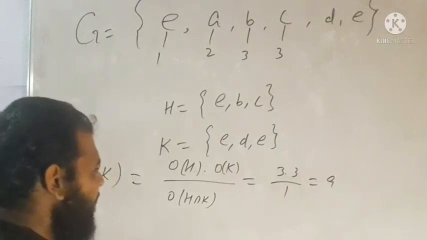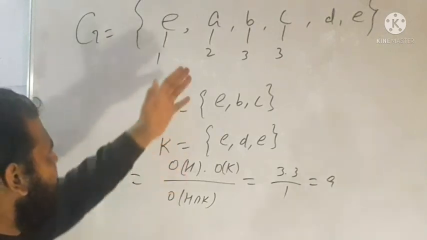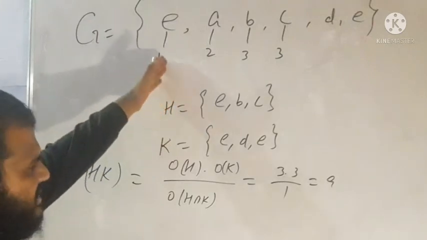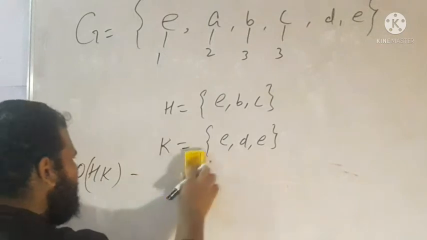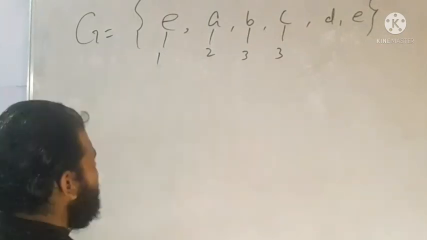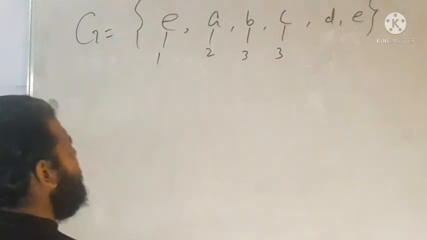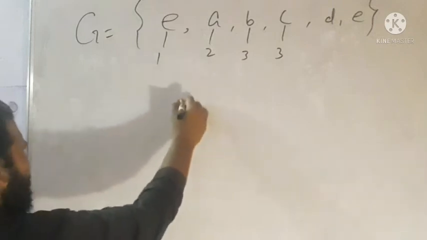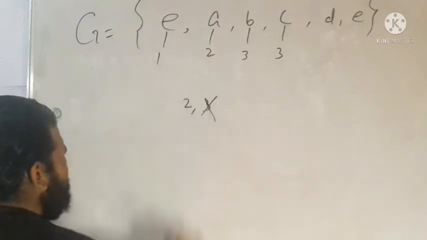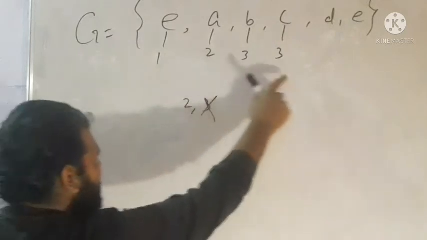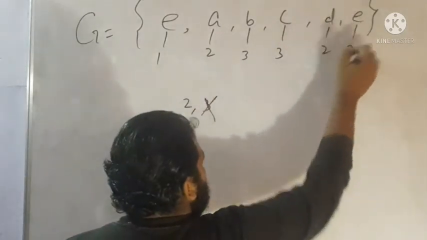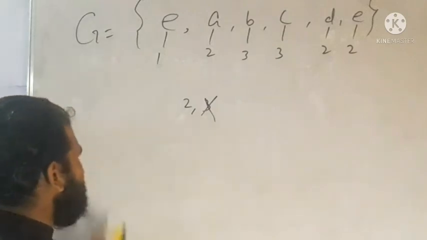Can a subset have 9 elements of a set whose cardinality is 6? So this is a contradiction. Only one subgroup of order 3. D and E cannot have order 3, so the only possibilities are 2 and 3. 3 is also cancelled, so the only possibility left is order 2. So both elements have order 2.